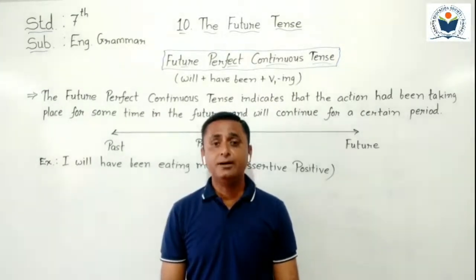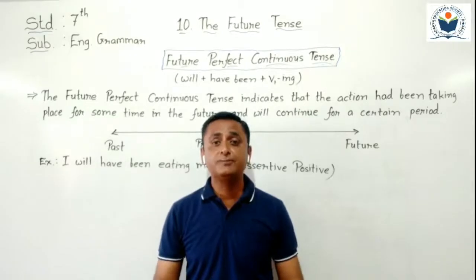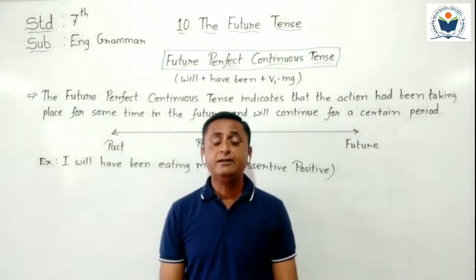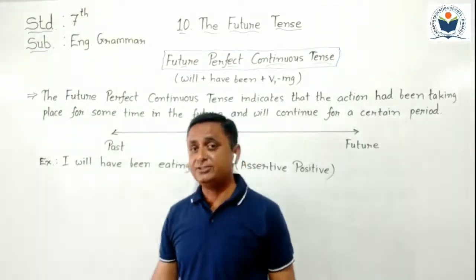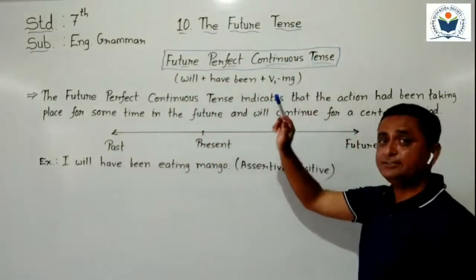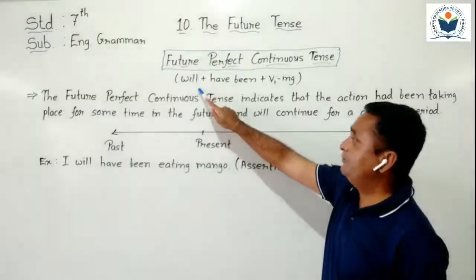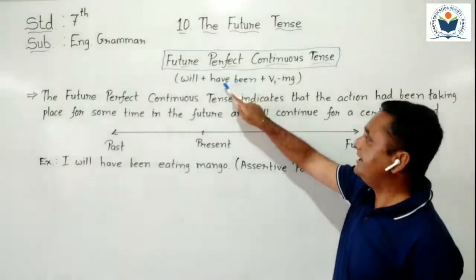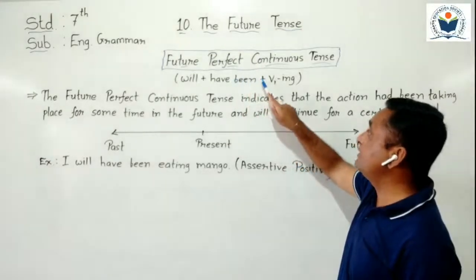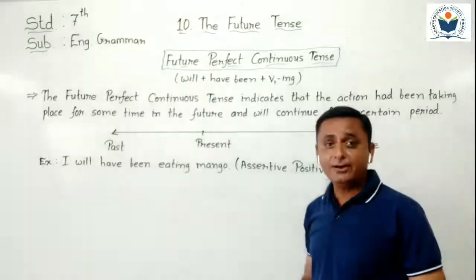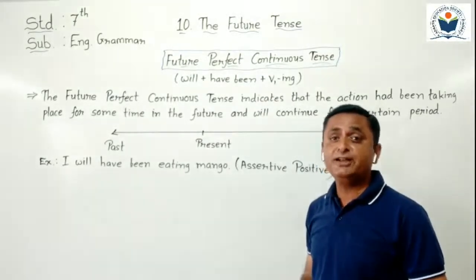Everybody knows about the structure of future perfect continuous tense. As I gave in the earlier video, the structure is will plus have been plus V1 ing.